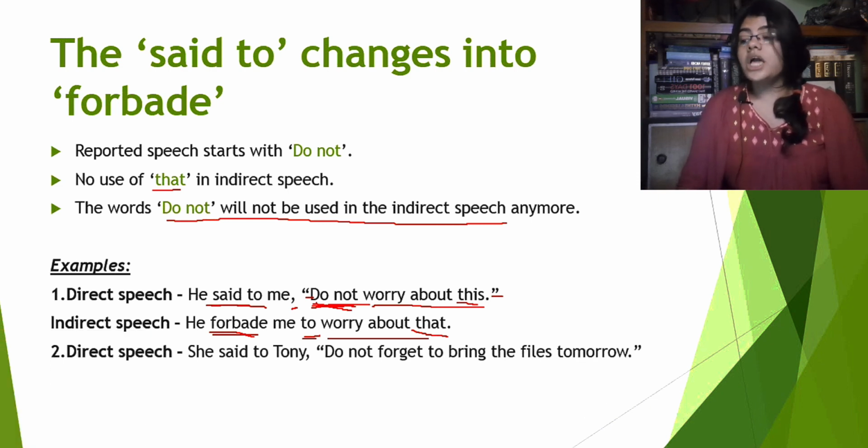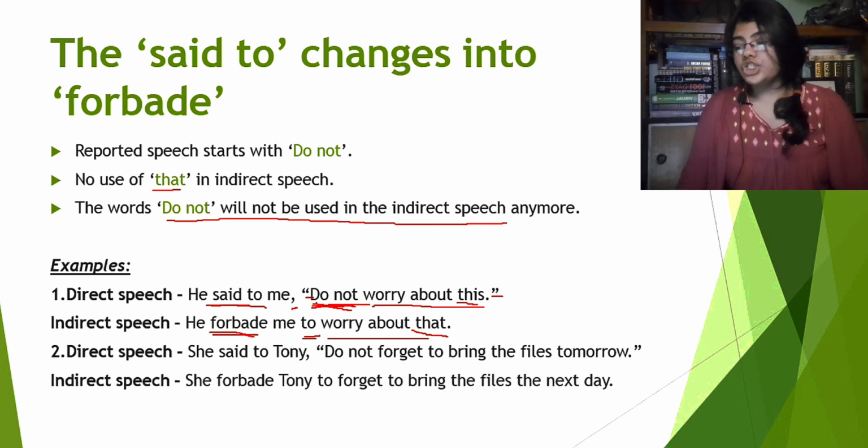Direct speech. She said to Tony, do not forget to bring the files tomorrow. The indirect speech for this one, she forbade Tony to bring the files the next day. What is happening here? Again the reported speech starts with a do not, so obviously the said to will be replaced by forbade. Comma and inverted commas will not be used.